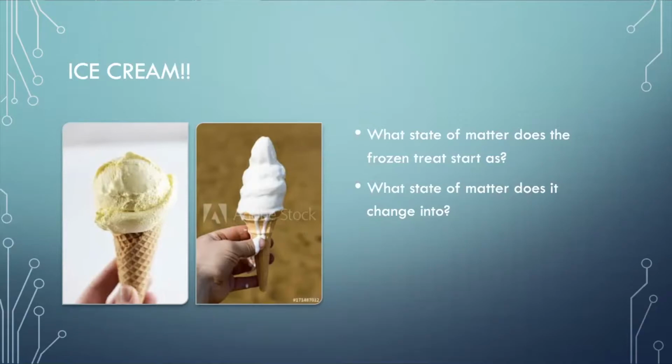All right, and so I'm going to answer those questions for you right now. So for the first one, what state of matter does the frozen treat start as? That would be a solid. And then the next one is, what state of matter does it change into? And sadly, when our ice cream melts, it turns into a liquid. And it's not frozen or cold anymore. It kind of just becomes a crazy mess, if you ask me, right? All right, so today we're going to find out more about what can cause matter to change states.